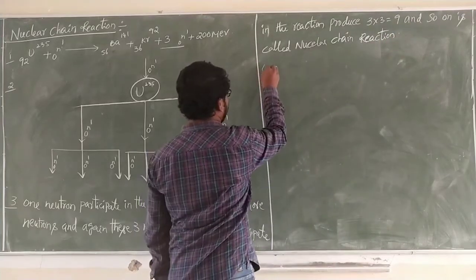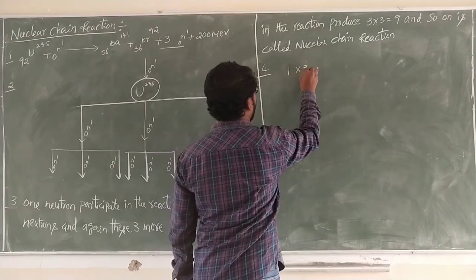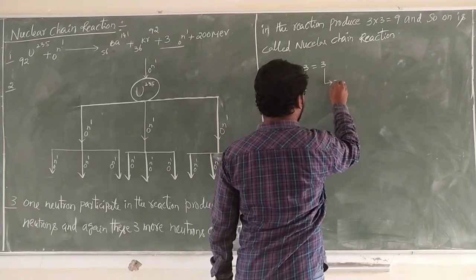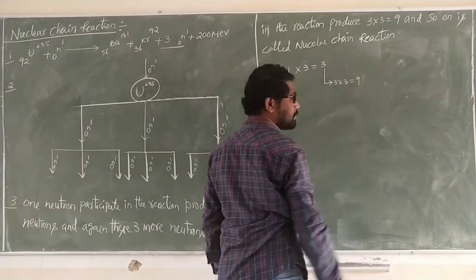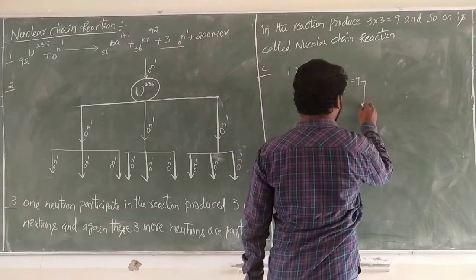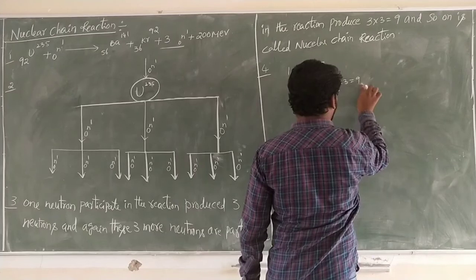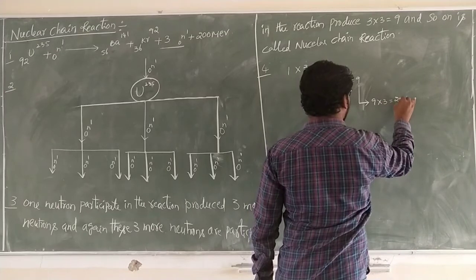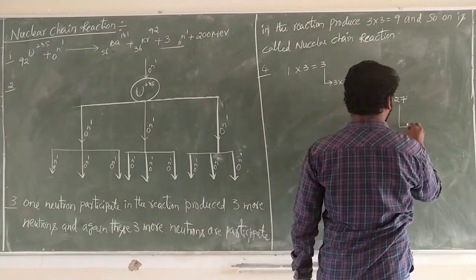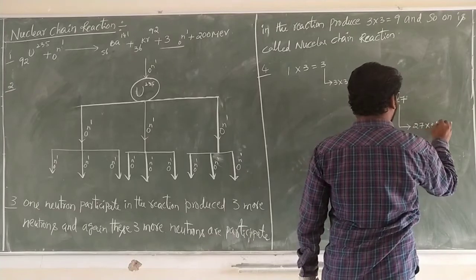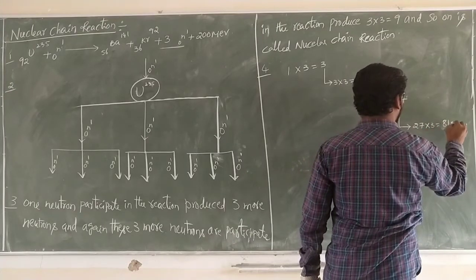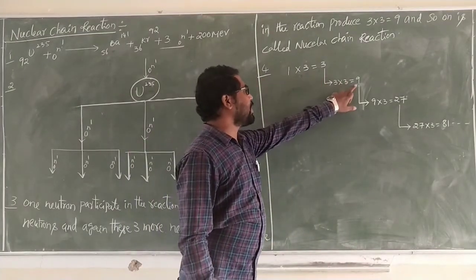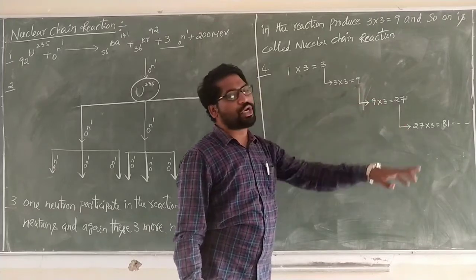Next one. One neutron produces 3 more neutrons. Again, these 3 more neutrons participate, 3 into 3, 9 more neutrons. Again, these 9 more neutrons participate in the reaction. 9 into 3, 27. Again, these 27 participate in the reaction, 81. So 1 participates, 3 participate, 9, 9 participate, 27, 81.